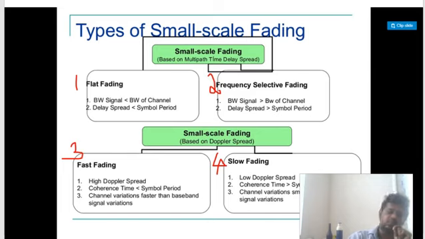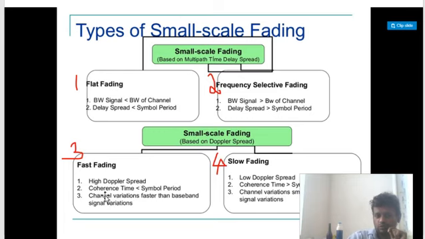So when the speed of the vehicle is high, fading will be more. So fast fading will be caused. So now it is justified why high Doppler spread causes fast fading. A low Doppler spread would mean that the speed of the vehicle is low, the frequency shift will be low, so it will cause slow fading.